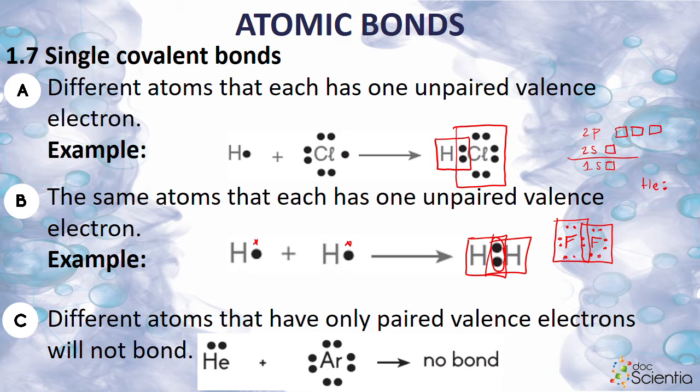Ons gaan nie polariteit van molekules doen nie. We're not doing polarity of molecules. We are only doing polarity of bonds. Met ander woorde, ek wil net weet, daai elektronpaar, hoeveel tyd spandeer hy by die kloor en hoeveel tyd spandeer hy by die waterstof. Ons gaan nie praat oor die kante van die molekule nie. Dit is die deel van die werk wat ons uitlos. Okay? Want dit het te doen met die symmetrie van hom. Okay? So we're not doing that.